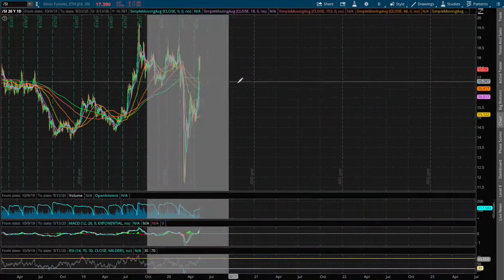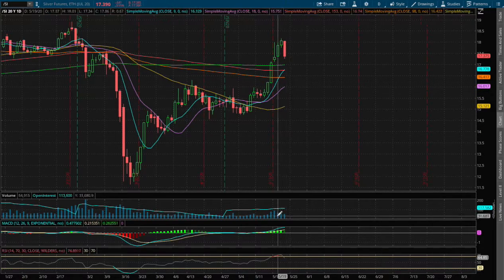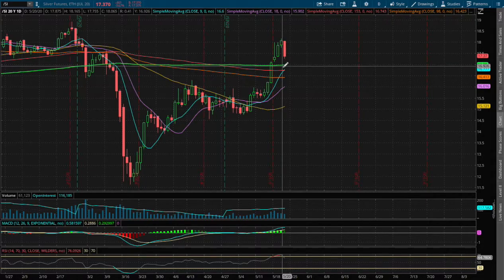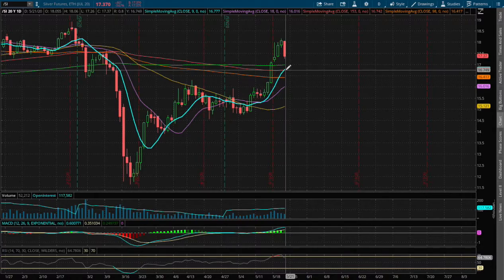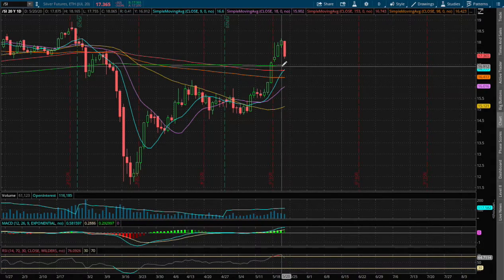If we extend out further on the daily chart, we were touching overbought RSI, and we may see possible support on the 200-day moving average, and that also coincides with the 9-day moving average, this blue line. So the green line is the 200-day moving average, so I'll count that as our next immediate support, and that is around a price of